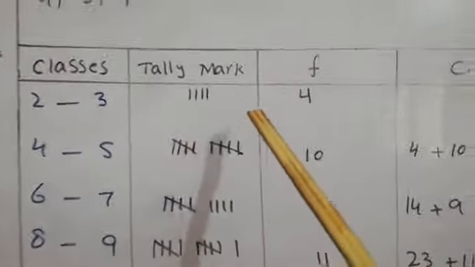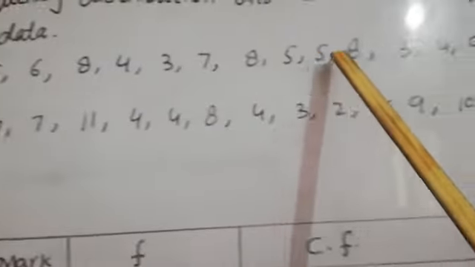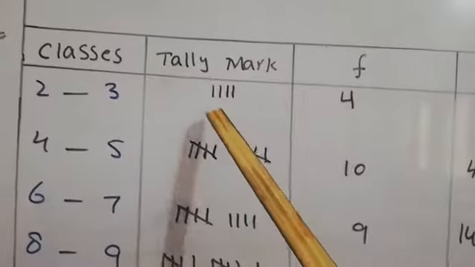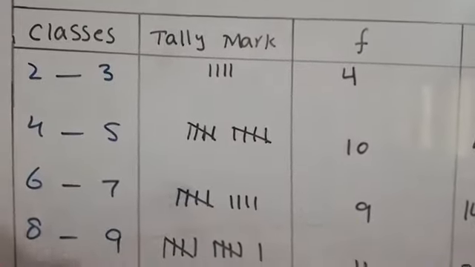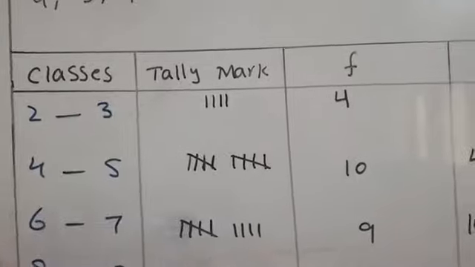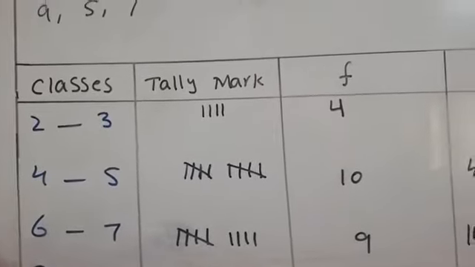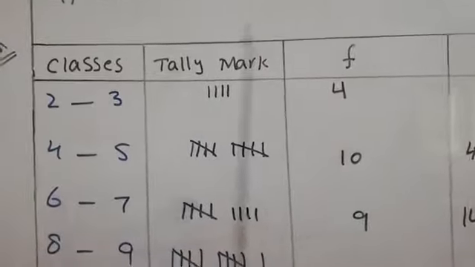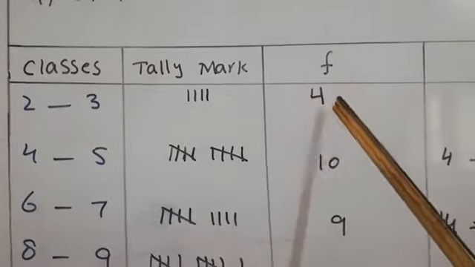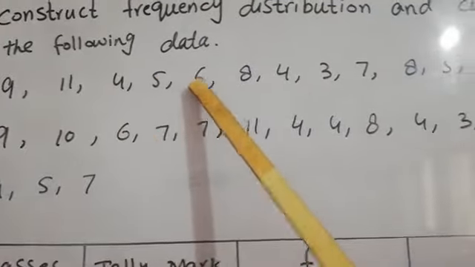For example, we can see 2 and 3. You can observe that 1, 3 and 4. There are 4 values, so we will write 4 lines here to express the tally mark of this class. And frequency means this is 4. We will write it in digits. And like 4 and 5, there are 10 values present like this: 1, 2, 3, 4.